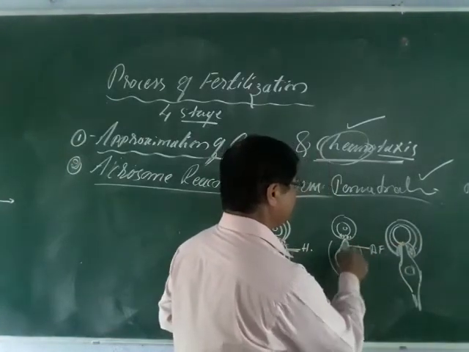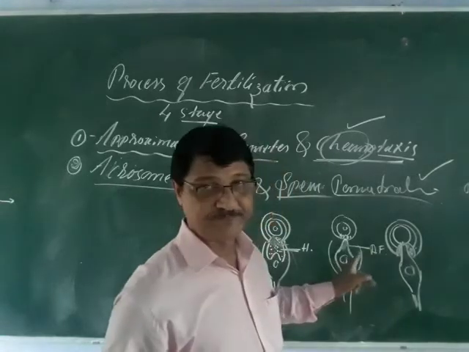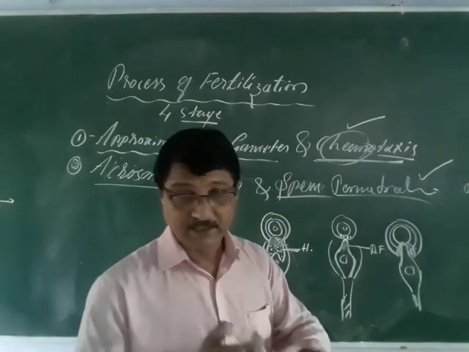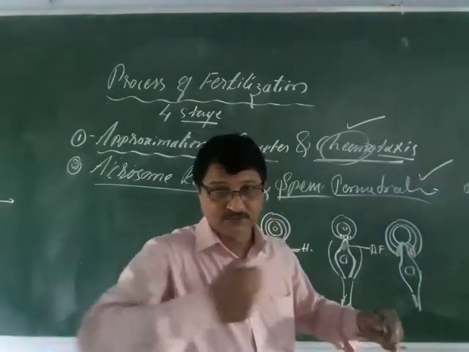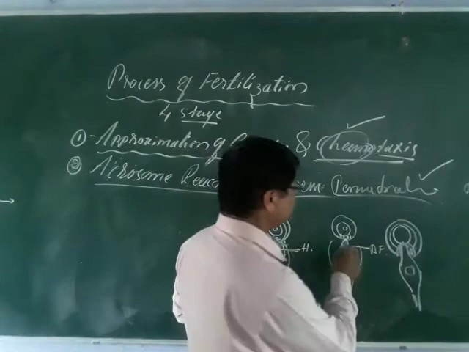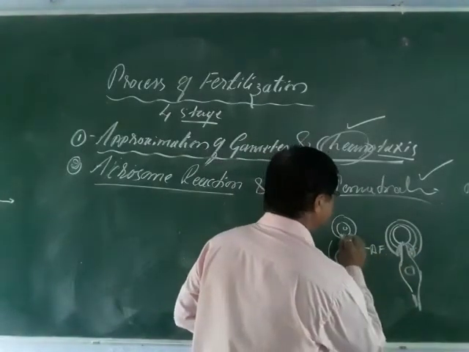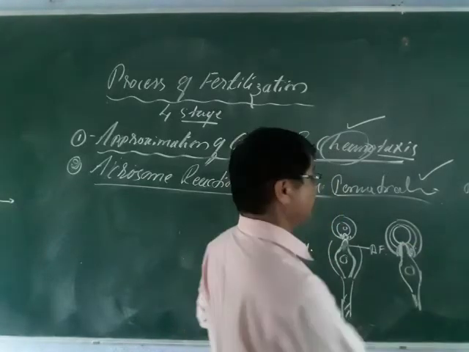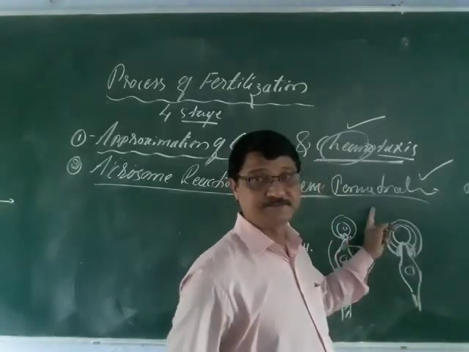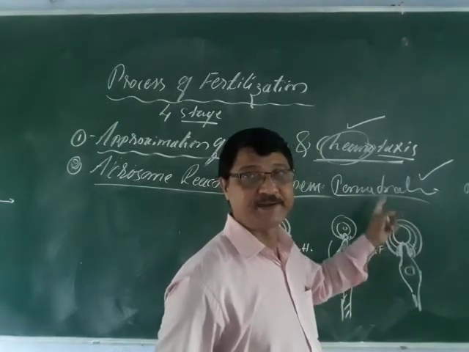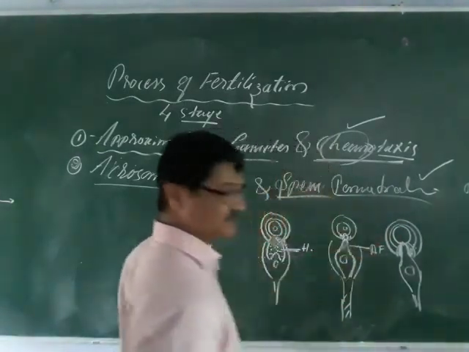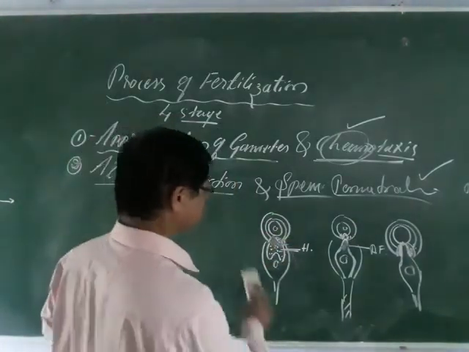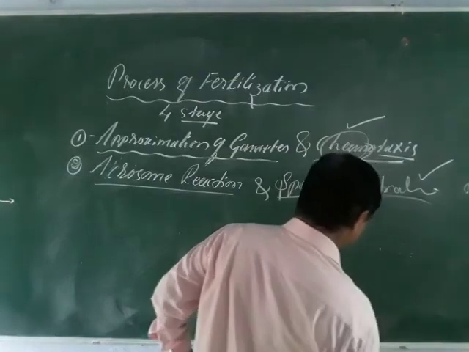This acrosomal filament forms just like an arrowhead, and it has the capacity, or force, to move inside. As a result, it pierces inside and penetrates, coming to here like this. This is called the penetration of the egg. The sperm penetrating inside the egg is called sperm penetration. So these are the processes that take place. Next, let us go to the next.